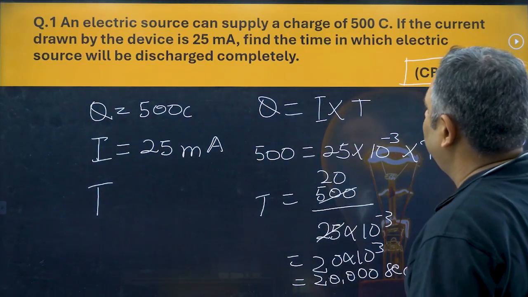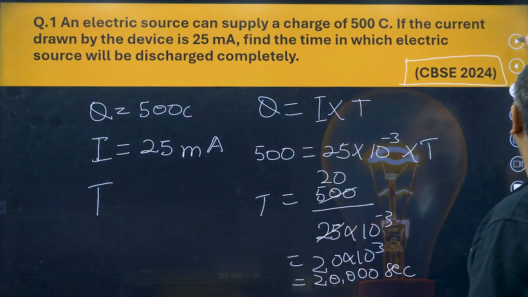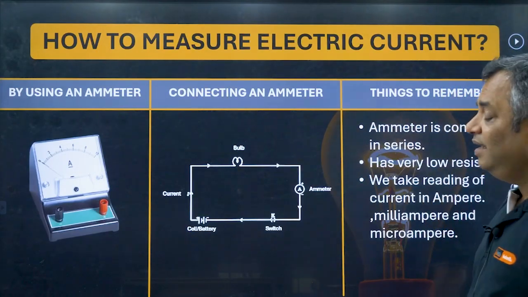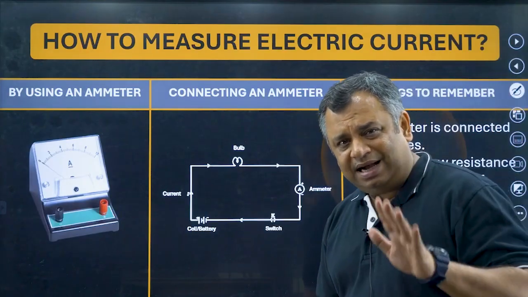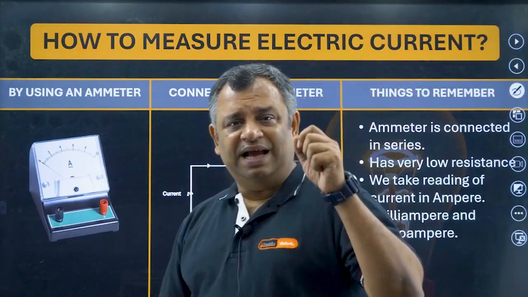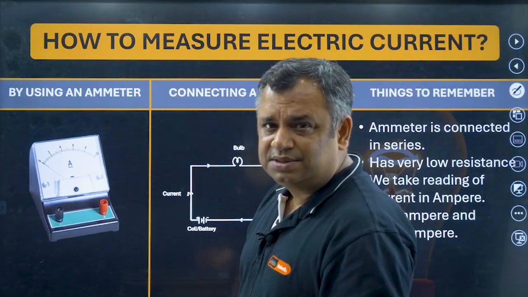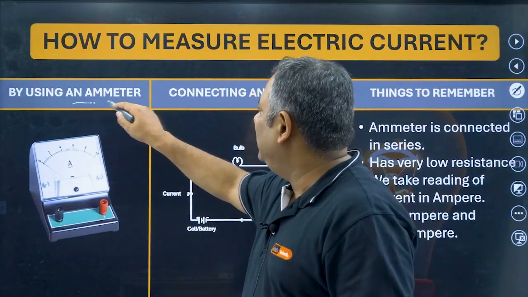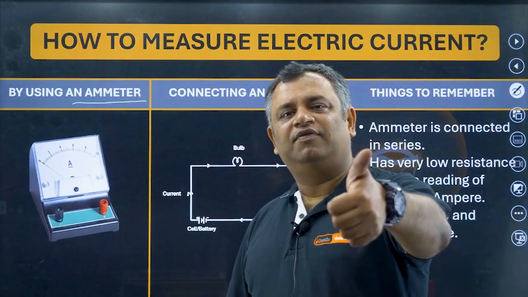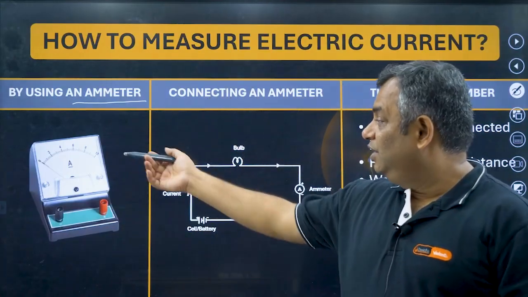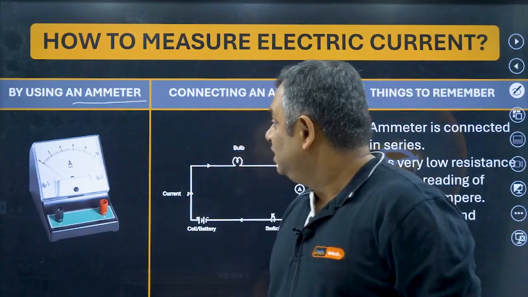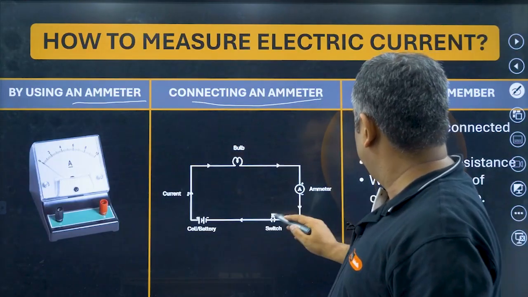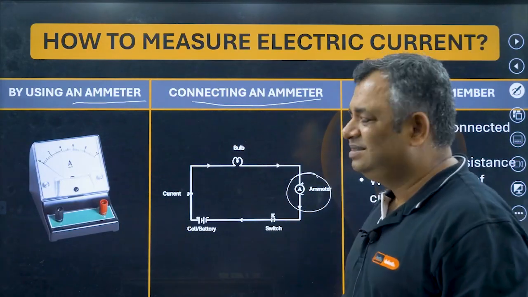Q is equal to I into T or I is equal to Q by T. Let's move ahead. Now the question is how to measure electric current. Very simple. This comes directly into the examination. They ask you which instrument do you utilize to basically measure the current. Name is ammeter. Ampere, the unit of current is ampere. So this particular instrument is ammeter. Ammeter is always connected in series. So this here is ammeter, it is connected in series.